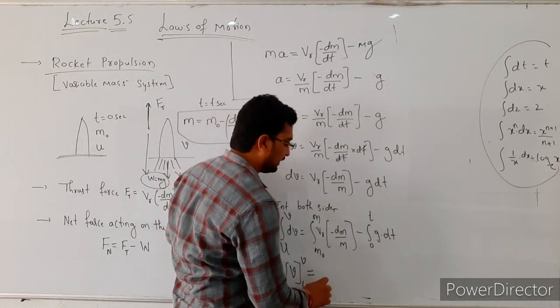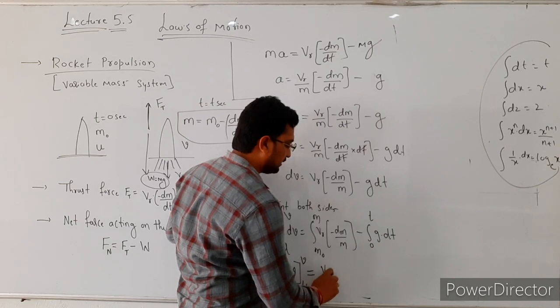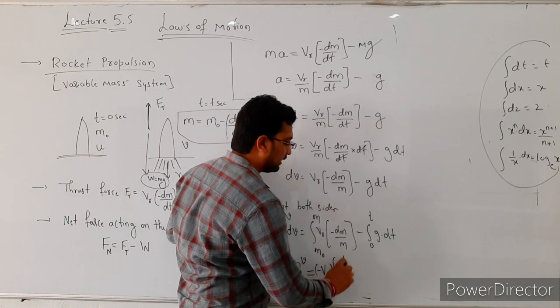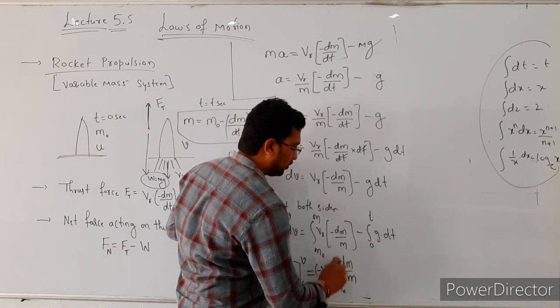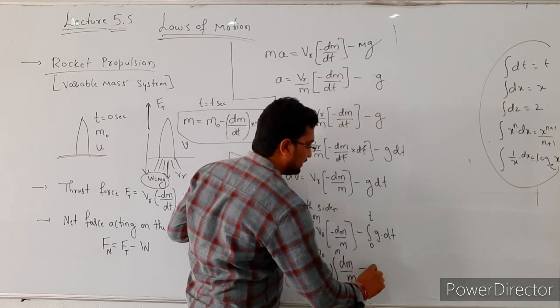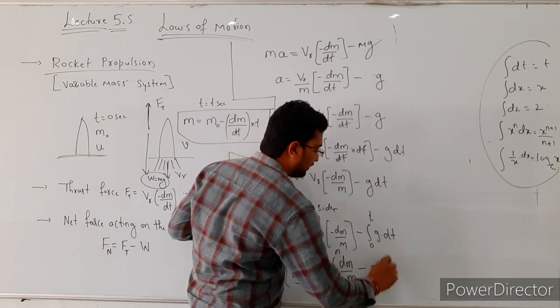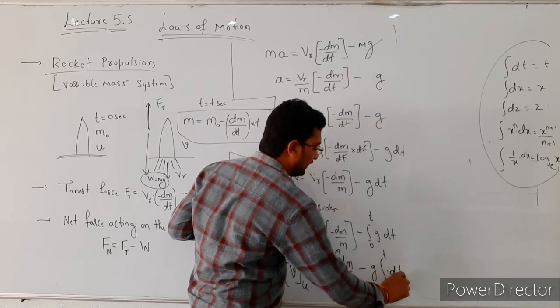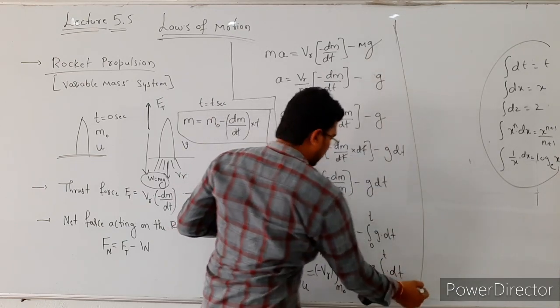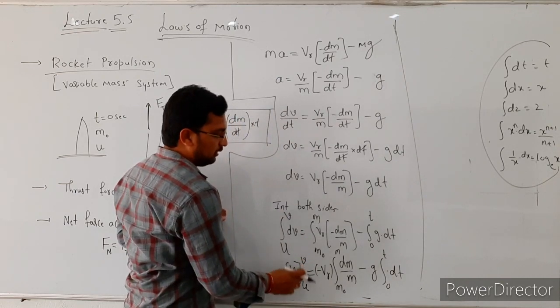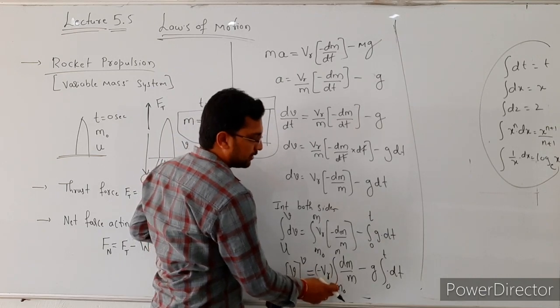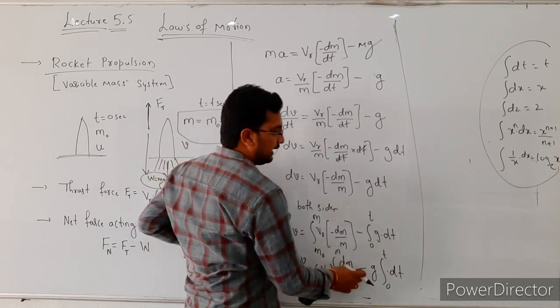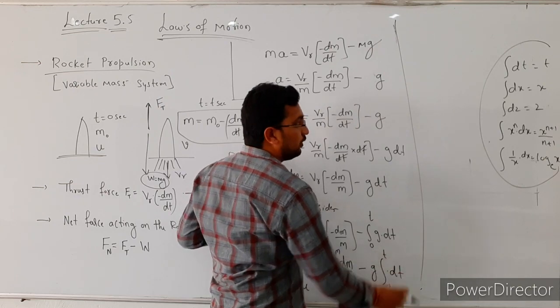Taking the minus sign outside, the equation becomes the integration of dm by m from m0 to m. Minus g is a constant term, take it outside, the integration from 0 to t of dt. So v minus u, from initial velocity to final velocity, is equal to minus V_r times the integration from m0 to m of dm by m, minus g times the integration from 0 to t of dt.